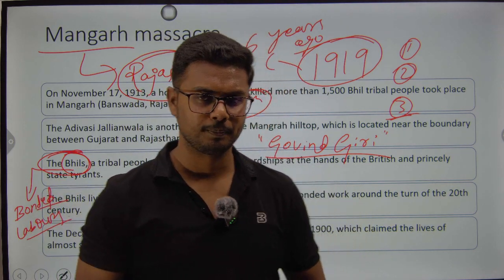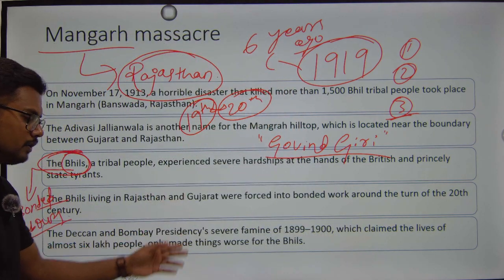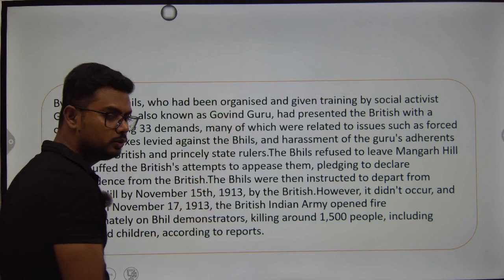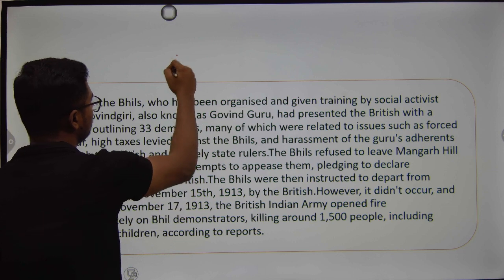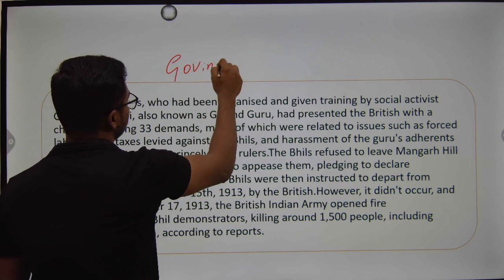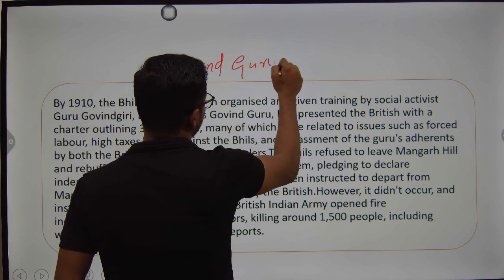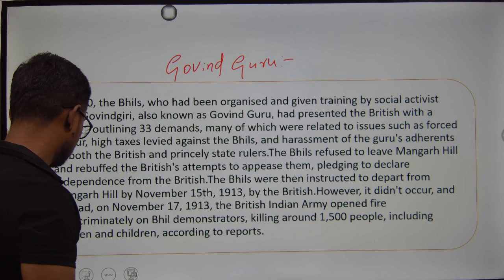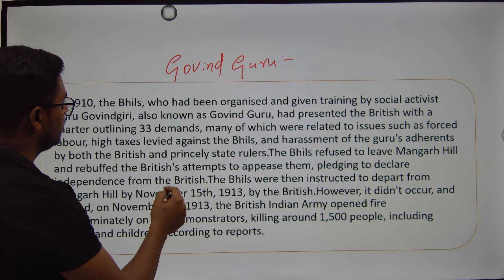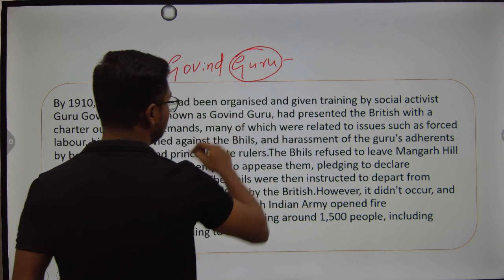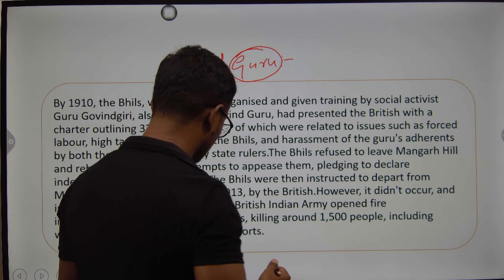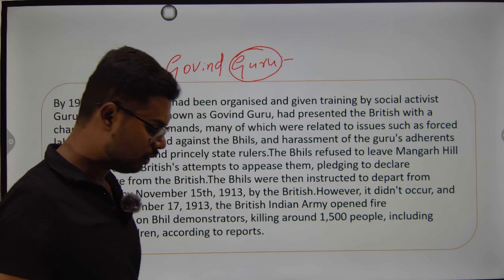So in 1913, Govindagiri, until then Govindagiri, once he started leading the Bhil community against the British, was given the title Govinda Guru. From Giri, his name changed to Guru. So from Govinda Giri, he became Govinda Guru, and he led all the Bhil community.